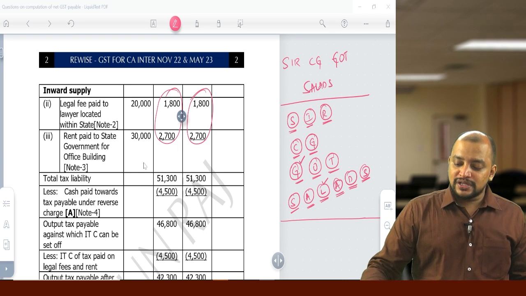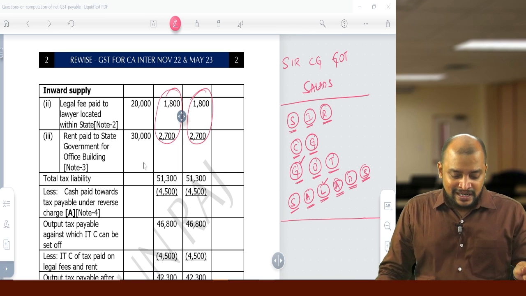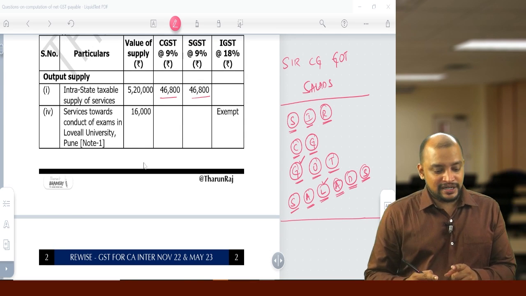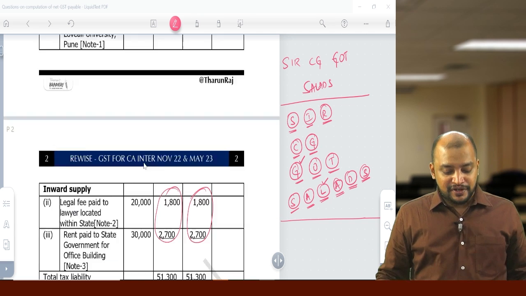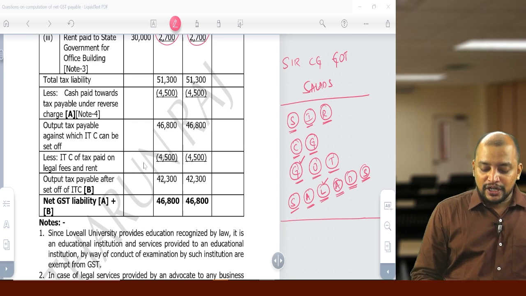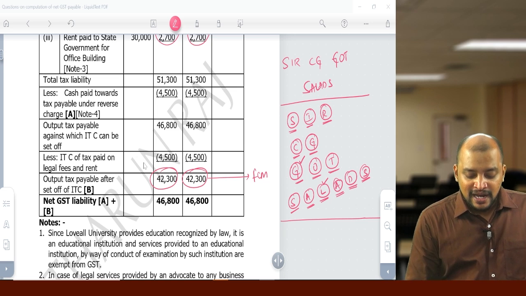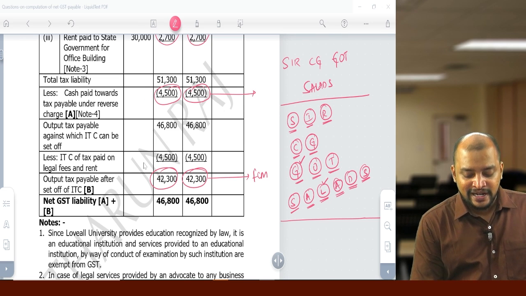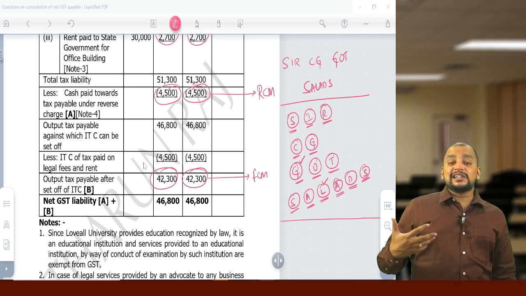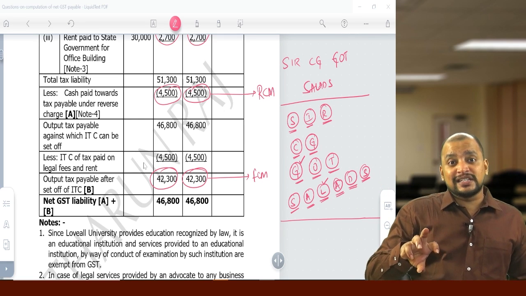1,800 plus 2,700, this 4,500 we always need to pay by cash, but this 4,500 we can adjust with CGST and SGST liability. So 46,800, we can adjust 4,500 and 4,500, then 42,300, and 42,300 is the FCM liability, whereas this 4,500 and 4,500 is the RCM liability. RCM liability we always need to pay, but whatever GST we paid under RCM on our inward supplies can be taken as credit and adjusted against the GST payable under FCM.